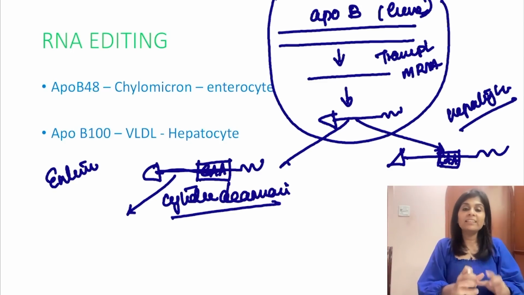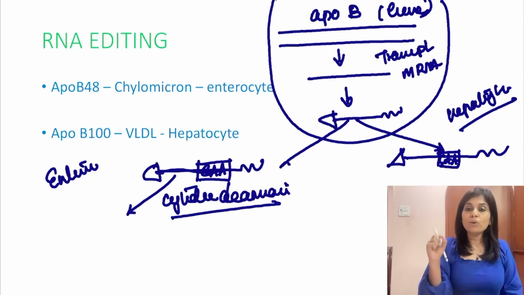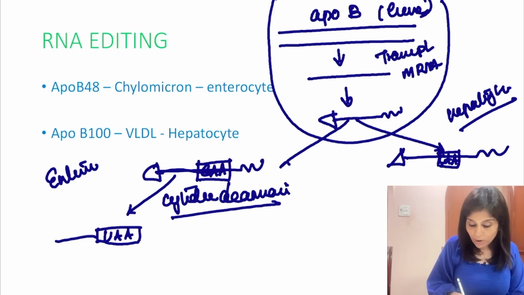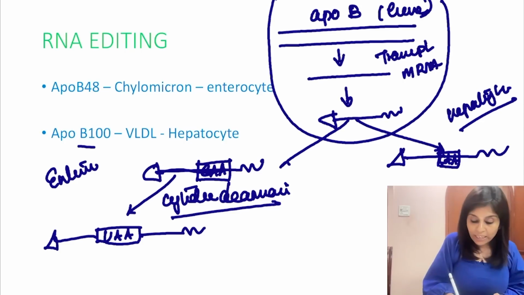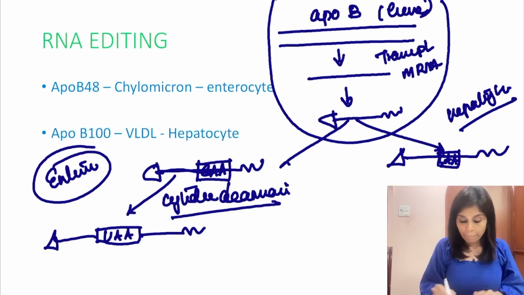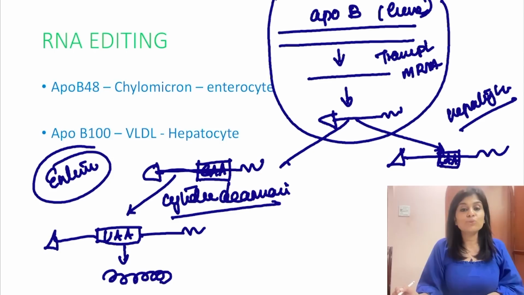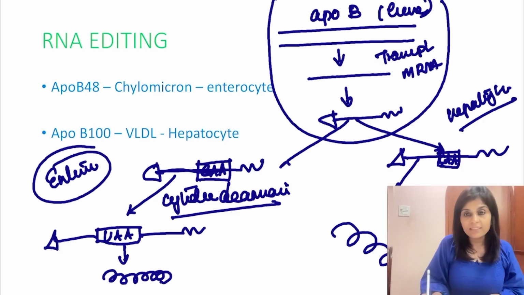In enterocyte, there is an enzyme cytidine deaminase, which deaminates cytidine of a codon CAA to form UAA. And what is UAA, all of you? If you know the answer, please type that in the chat box. UAA is a stop codon. So in enterocyte, a stop codon gets prematurely inserted. So there is premature termination of protein synthesis in enterocyte, whereas in hepatocyte, the whole protein gets synthesized.